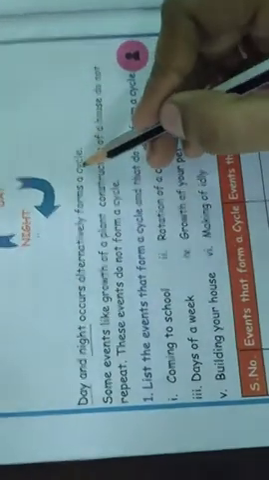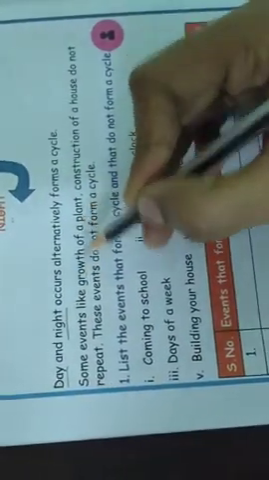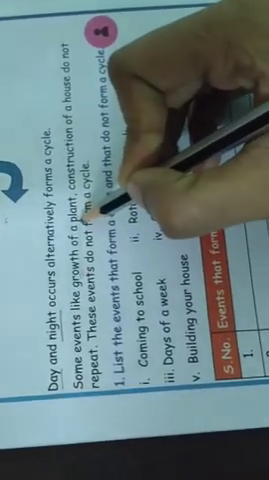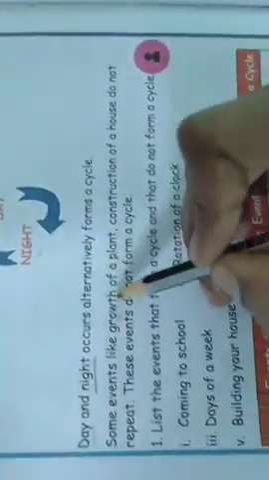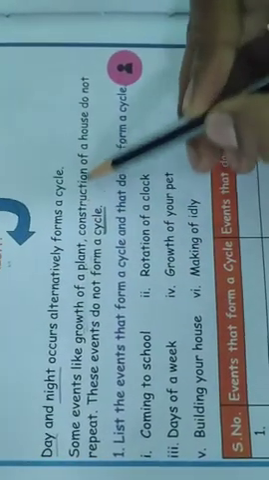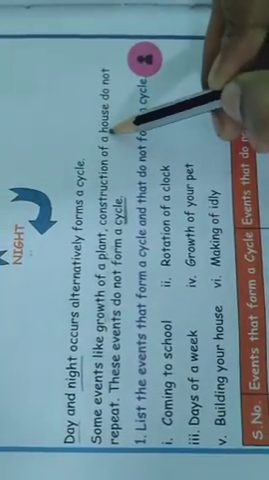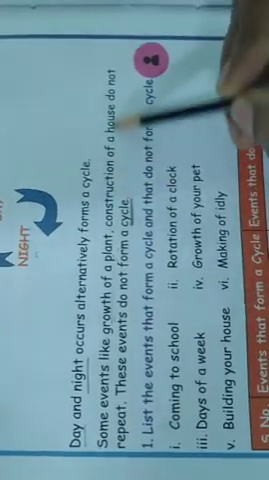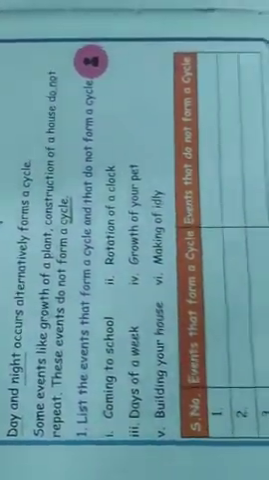Construction of the house does not repeat, isn't it? No. Day and night form a cycle. Growth of the plant does not form a cycle. Growth of the plant is an example of what? Very good. Chronological order. But this is not an example of a cycle. And same like that, construction of the house is an example of what? Chronological order. This is not an example of a cycle. Understand? Below they are giving some events.